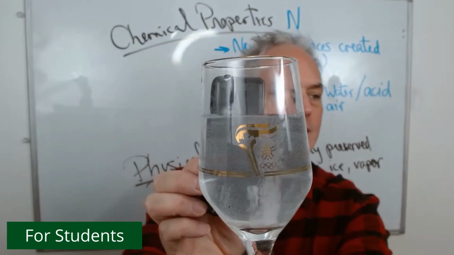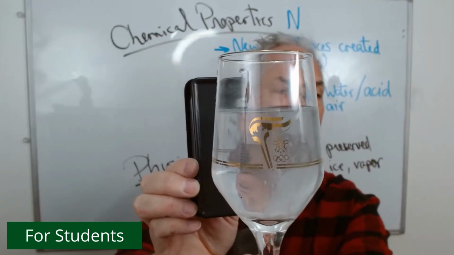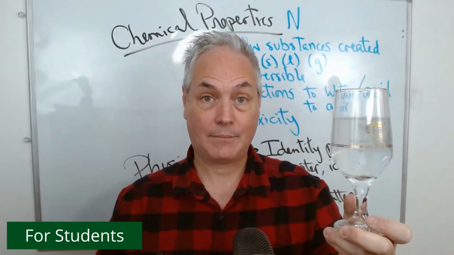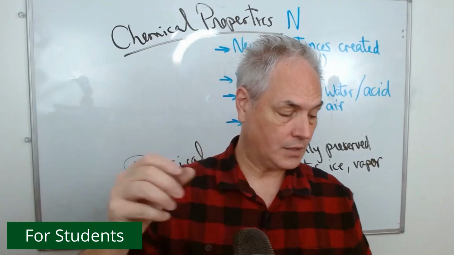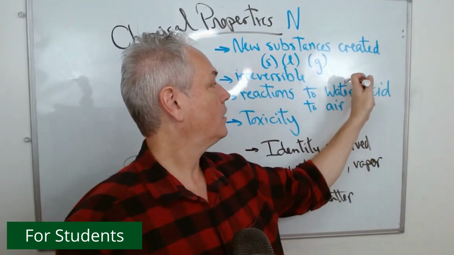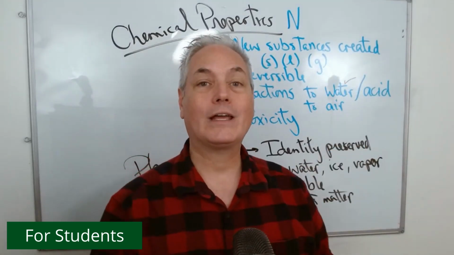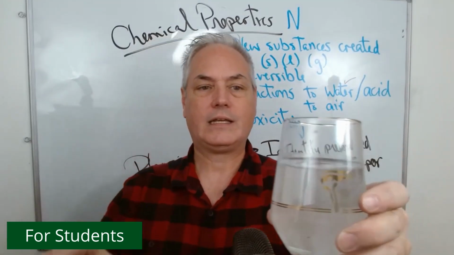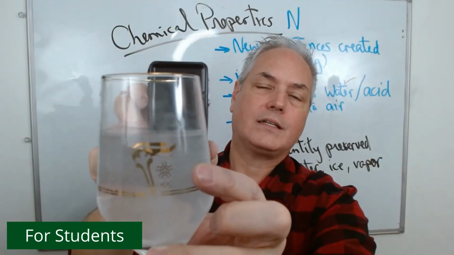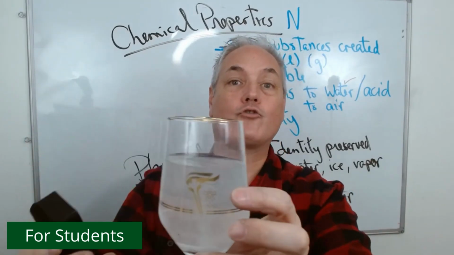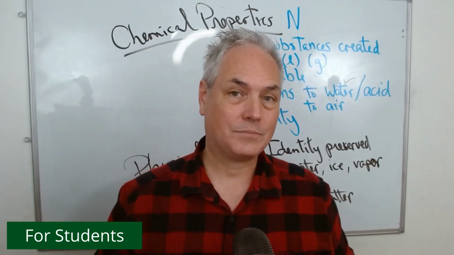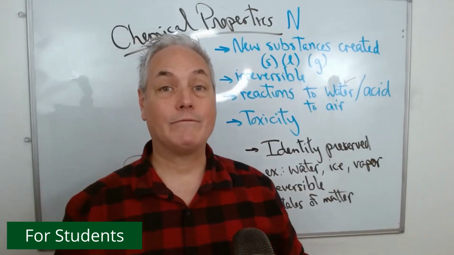Let's see if I can. Here you can see a gas is created. That means there's a new substance. There is a chemical reaction happening right here. What's interesting is that you have some materials that react with water. This is what we call a chemical reaction. If you look at this one again, you can see the bubbles. I cannot take the ingredients of the bubbles, which is carbon dioxide, put it back with what's inside the water and create again the matter that is the Alka-Seltzer, because it is something that is irreversible.